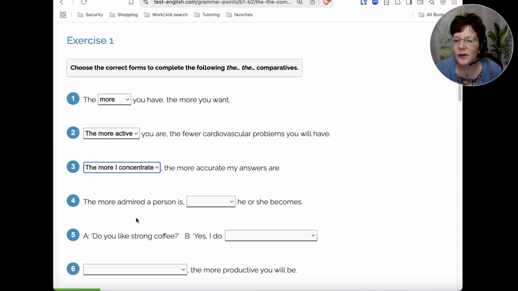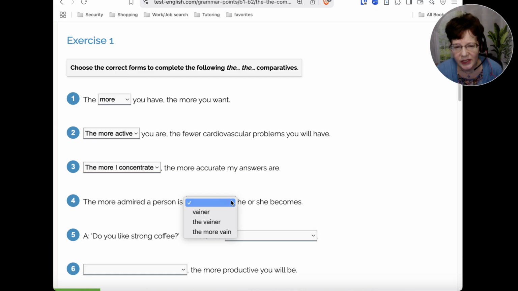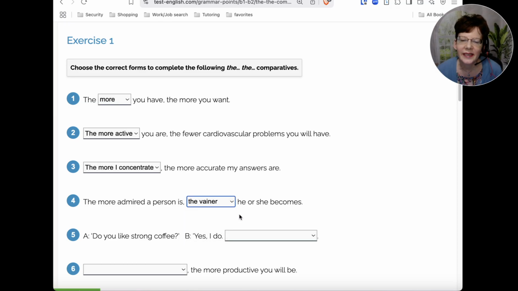Okay, number four: the more admired a person is, vainer, the vainer, or the more vain he or she becomes. All right, so which do you think is the correct comparative? You can add an ER to this. So if you chose the second option, the vainer, that would be correct.